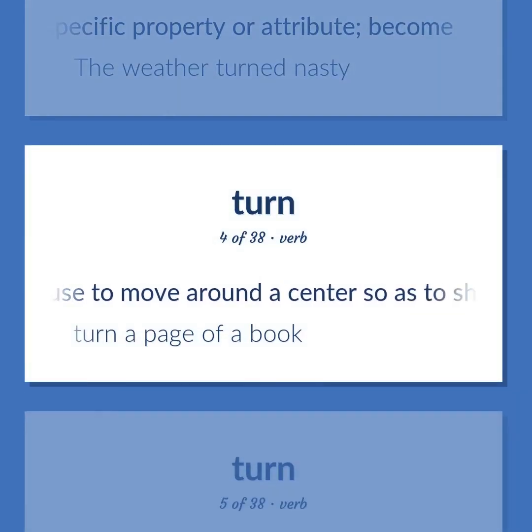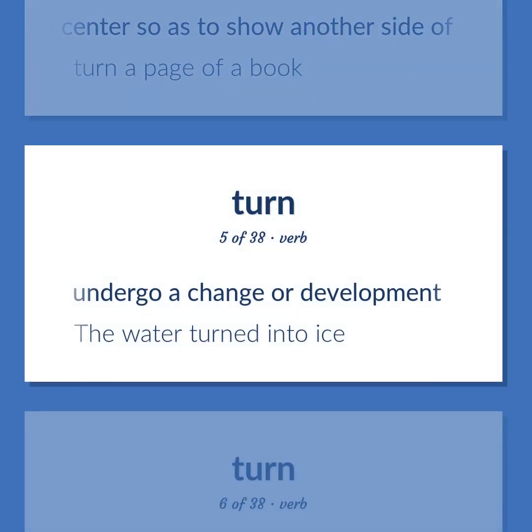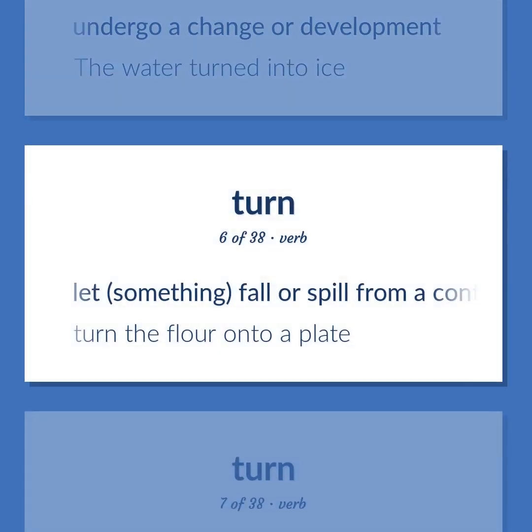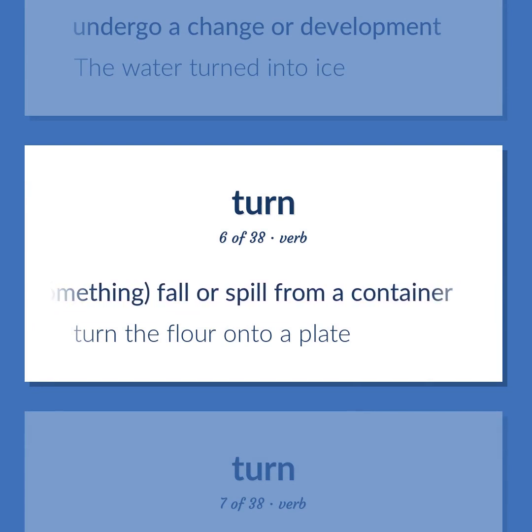To move around a center so as to show another side of. Turn a page of a book. Undergo a change or development. The water turned into ice. Let something fall or spill from a container. Turn the flour onto a plate.